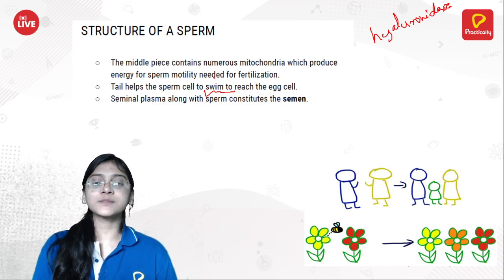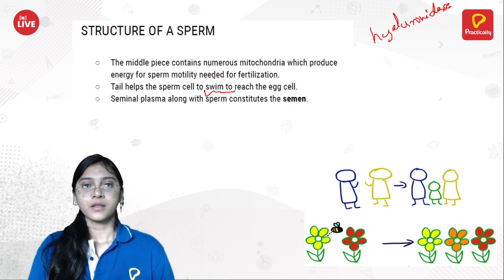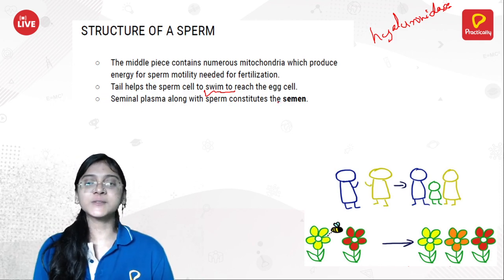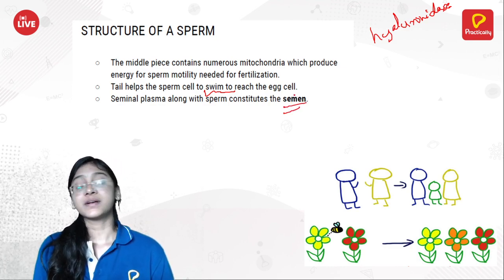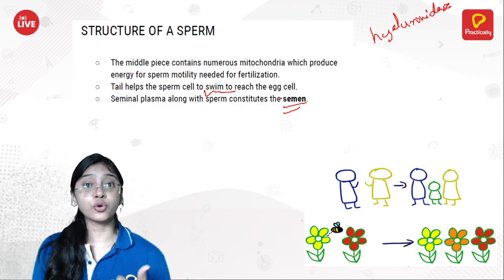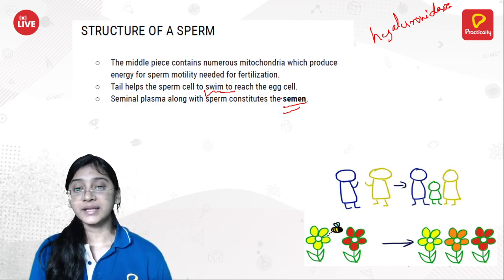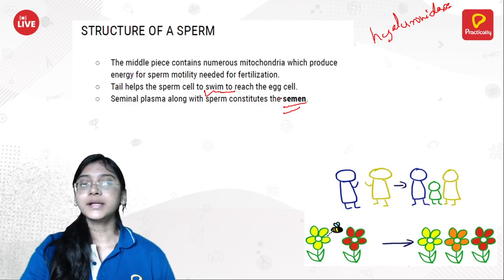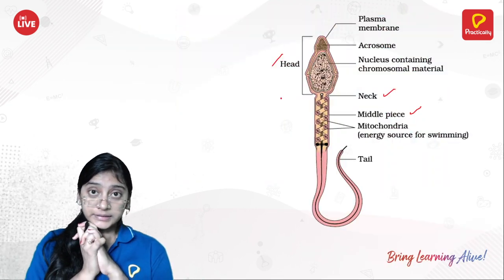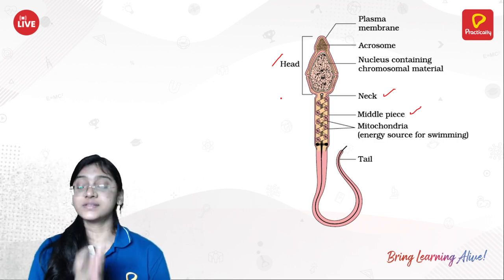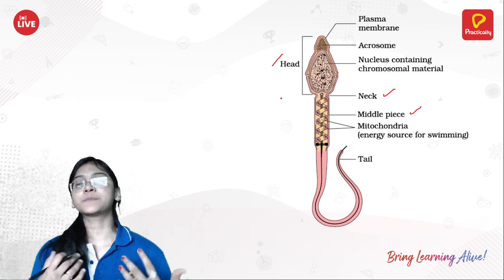Then the seminal plasma present around the sperm helps in the movement of the sperm. So seminal plasma plus sperm is nothing but semen. Semen consists of seminal plasma, which is rich in fructose, calcium, and mucus, and is alkaline in nature, and it also contains the sperm, right? So this is all about male gametogenesis, which I have explained in detail. I also explained all about the sperm.